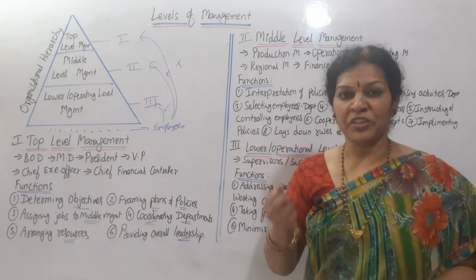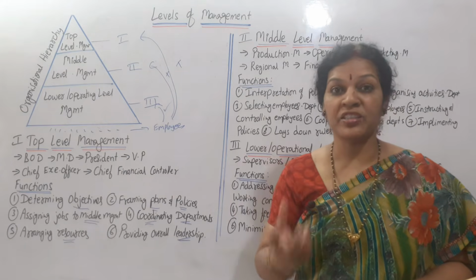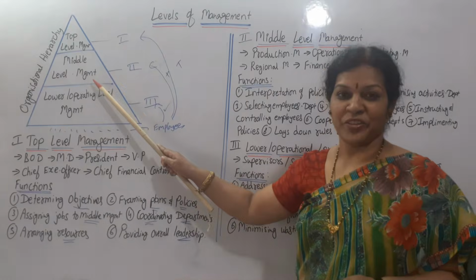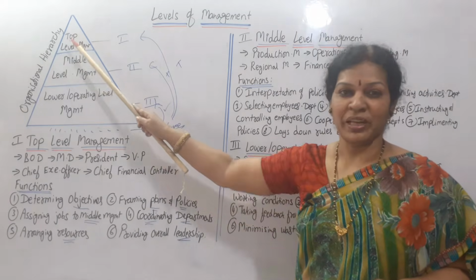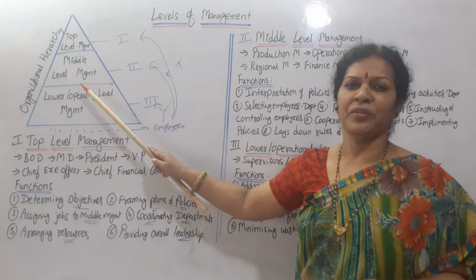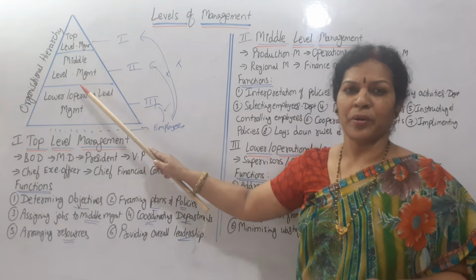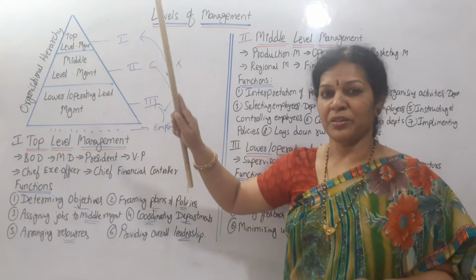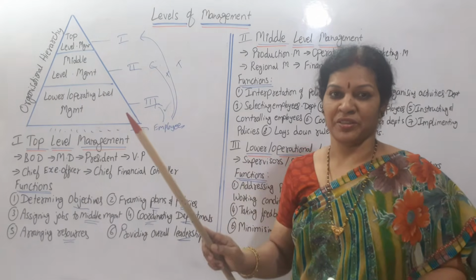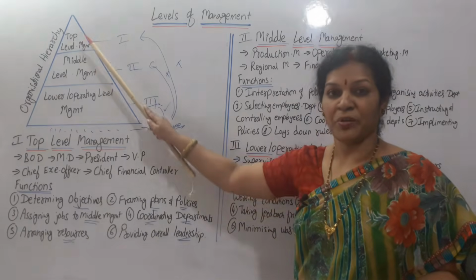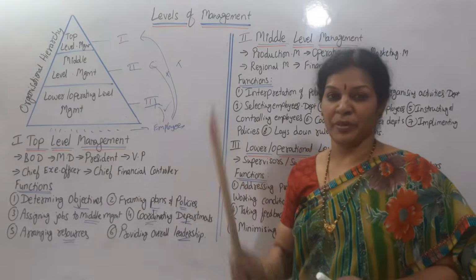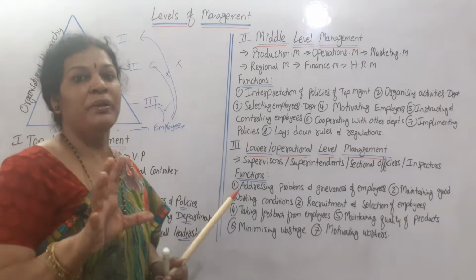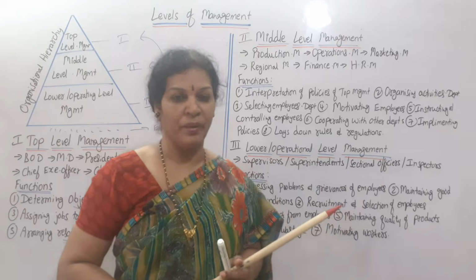They need to have a good command and overall understanding about the organization's activities with the help of middle management. Simply, they won't have all the information, all the guidance, all the problems which are coming from the middle management. So there should be proper coordination between top management and middle management. Next, when we talk about middle management, as I told you, department-wise heads, we call them middle management.